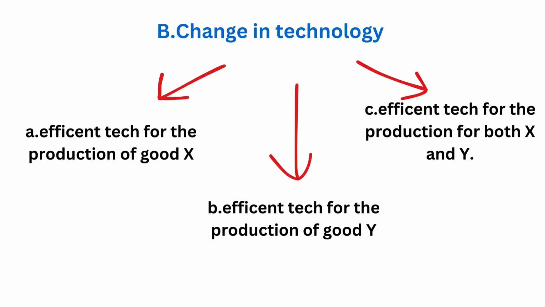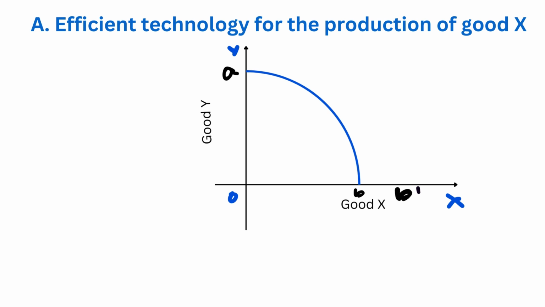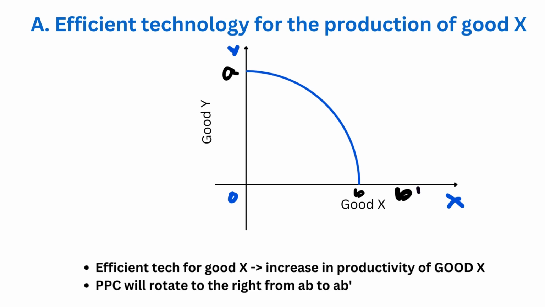A. Efficient technology for the production of good X. B. Efficient technology for the production of good Y. C. Efficient technology for the production of good X and Y. Let's see what happens when efficient technology is used for the production of good X. So it is obvious that when efficient technology is used for the production of good X, then the production of only good X increases. So the PPC rotates from AB to AB dash.